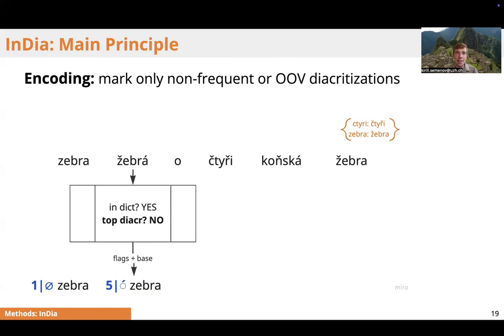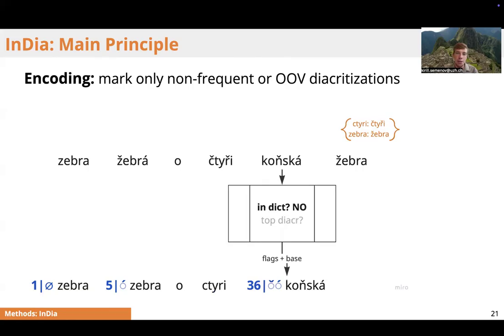The significant difference from the inline approach to casing is that the flags related to diacritizations will be longer than in casing, because we need to deterministically show the information about which particular character has to be diacritized and how. For instance, with an example of the word below, where there are 2 diacritized symbols and the word itself is not in the dictionary, it would take us at least 4 characters to store the information about the character indices and the diacritics.